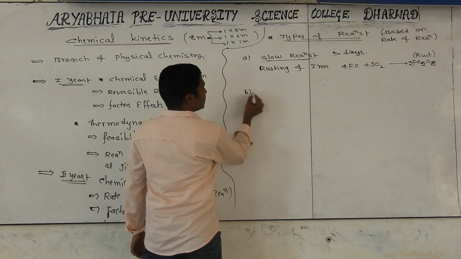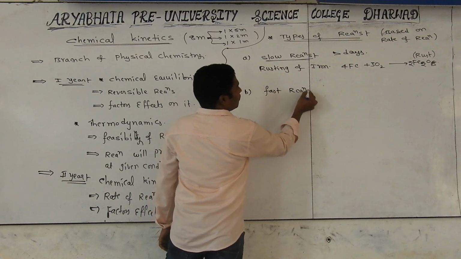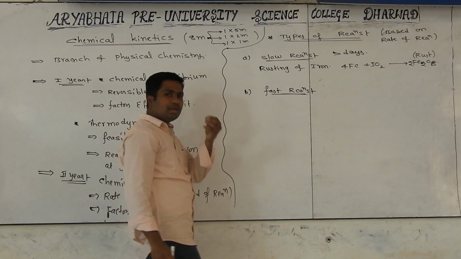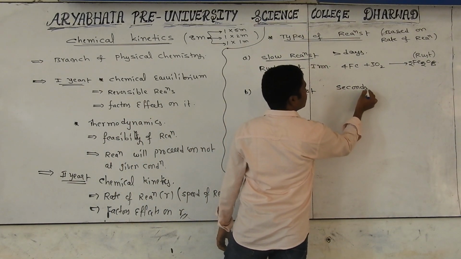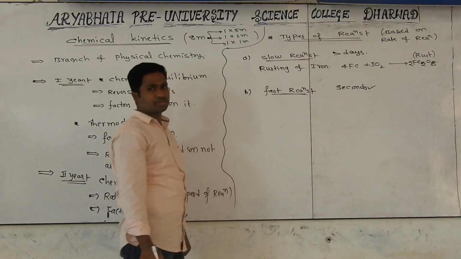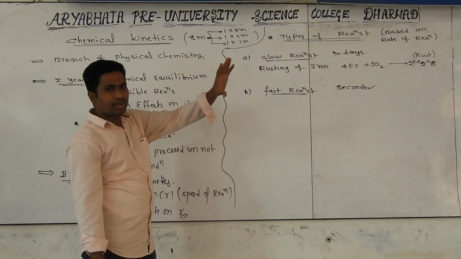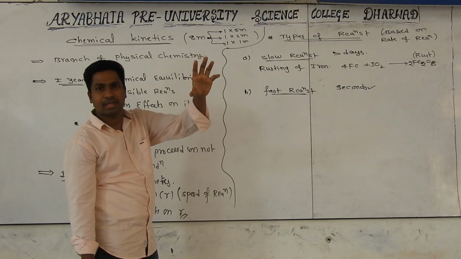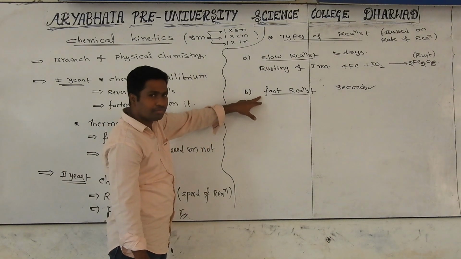Another category is fast reactions. What is the meaning of a fast reaction? The reactions which take place within a fraction of seconds. Those reactions are called fast reactions. Can we give some examples? In the experiments we do in the lab, within a fraction of seconds we observe products like a precipitate or something. That's why we call them fast reactions.